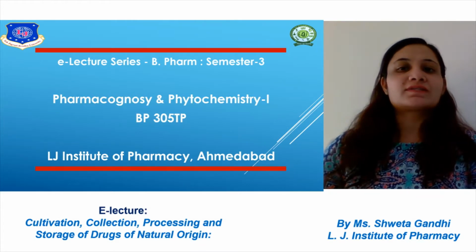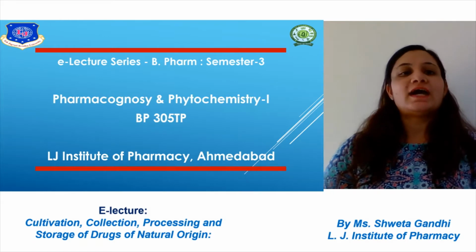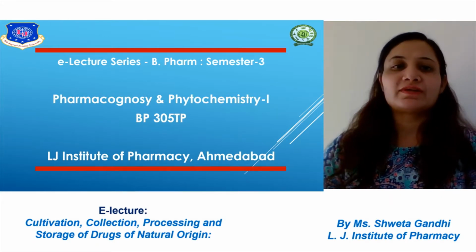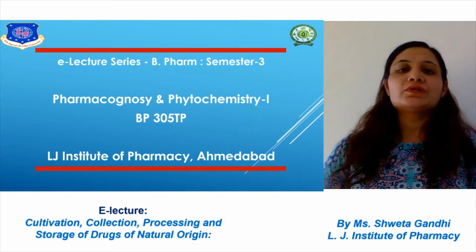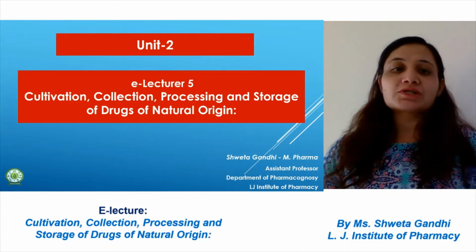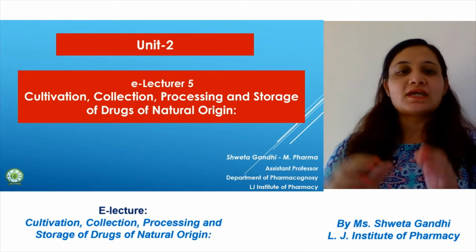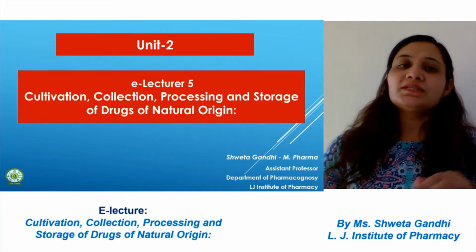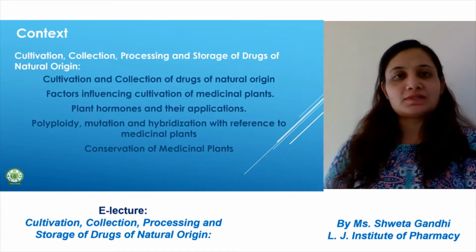Today, for semester 3 and the subject Pharmacognosy and Phytochemistry 1, we are going to learn a new chapter, that is cultivation, collection, processing and storage of drugs. This is unit 2 as per your syllabus.